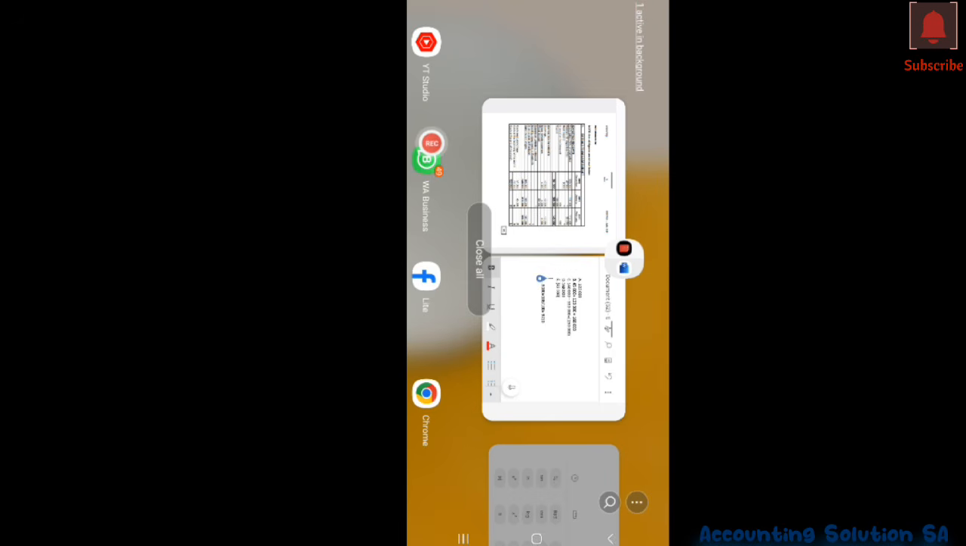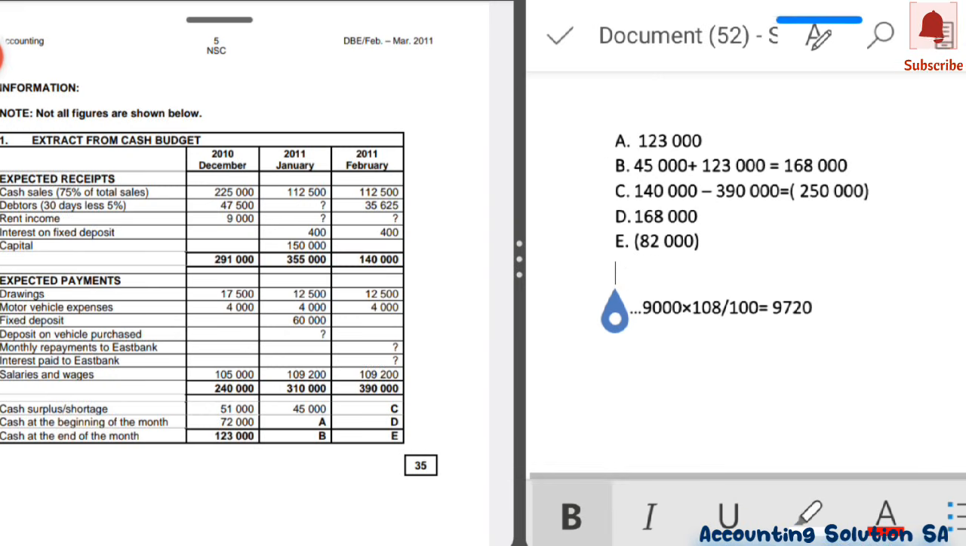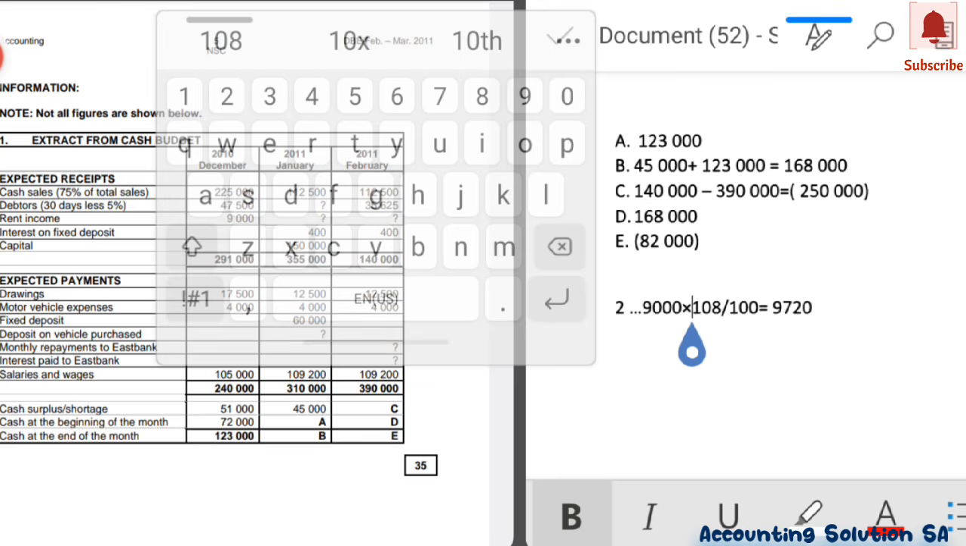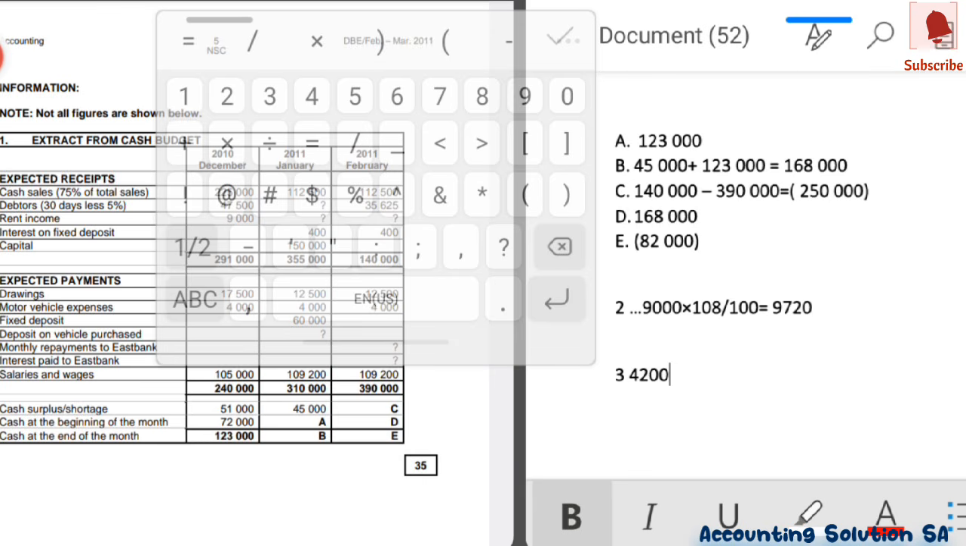4,200 multiplied by... okay, let me show it here. Move to number 3. You have to say 4,200 and you divide by the amount of 105,000, multiplied by 100. Then it's going to give you 4%, the one that we calculated there, 4%.